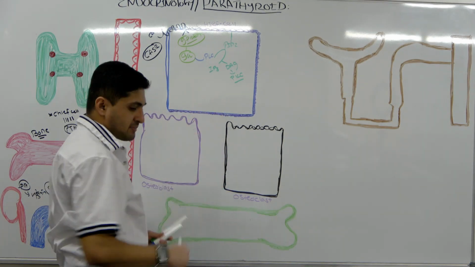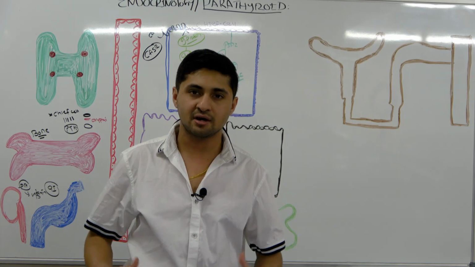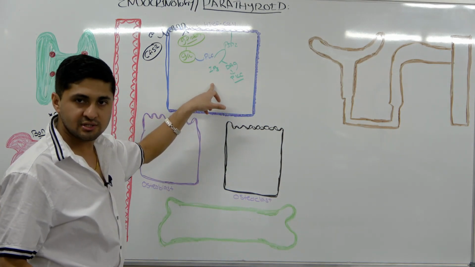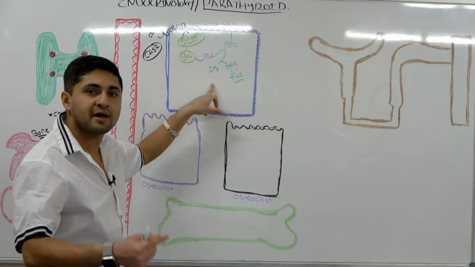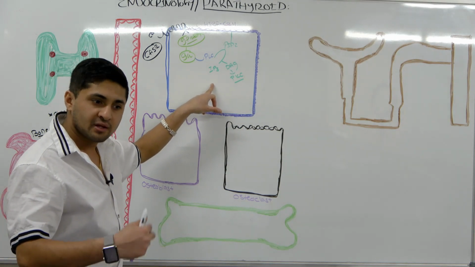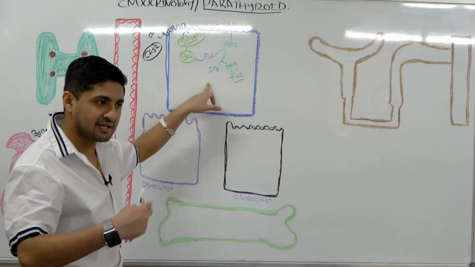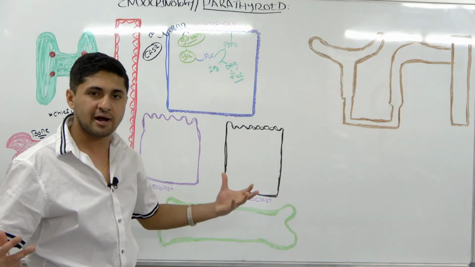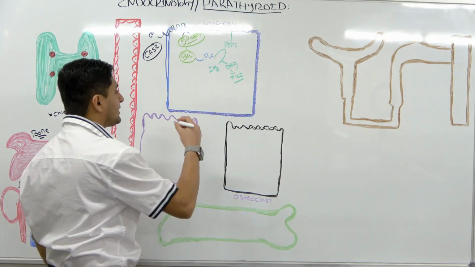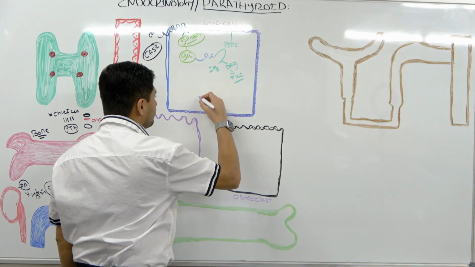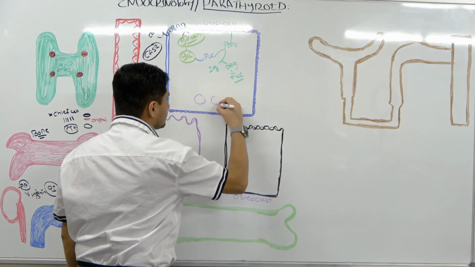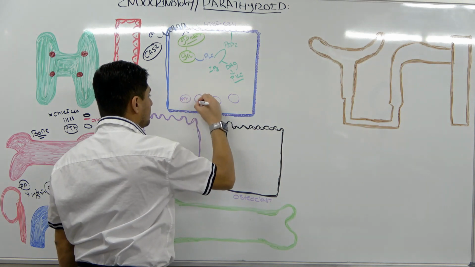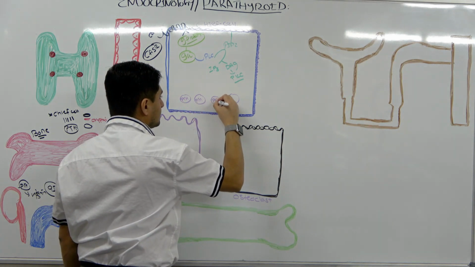Here, I'm not going to go into the engineering of the parathyroid hormone, because remember, these pathways stimulate certain genes, which make preproparathyroid hormone. Then that gets cleaved and becomes proparathyroid hormone, and ultimately it becomes parathyroid hormone. But in the cells, there are granules. These granules are called lipofuscin granules, and this is where the parathyroid hormone is stored.